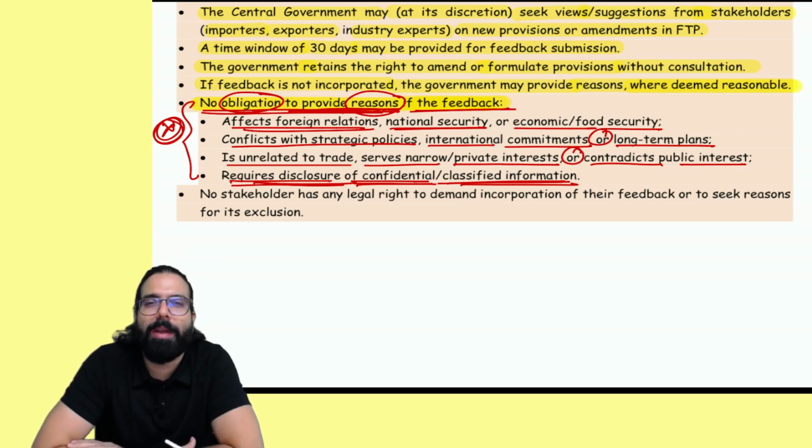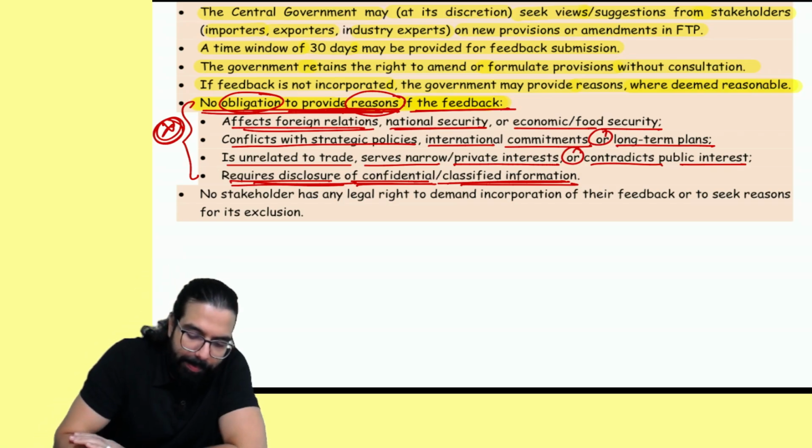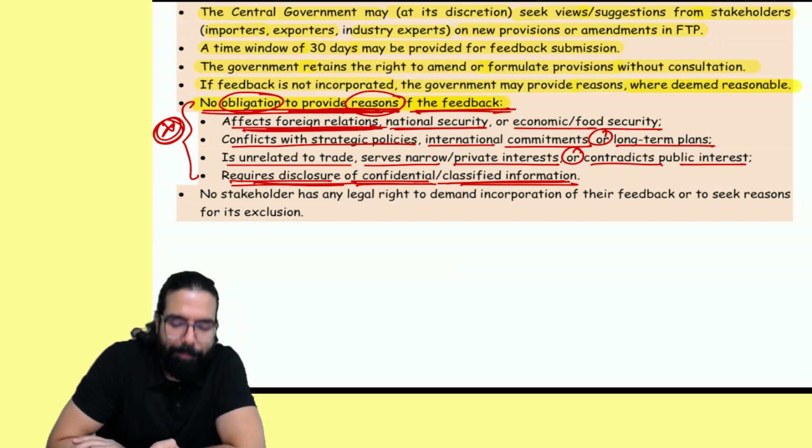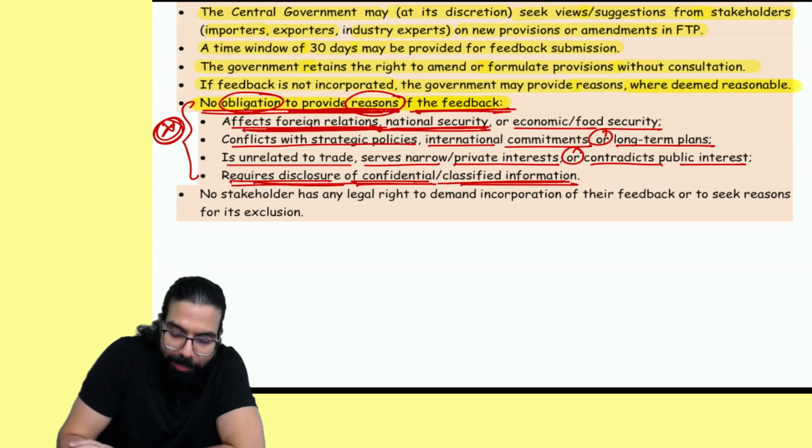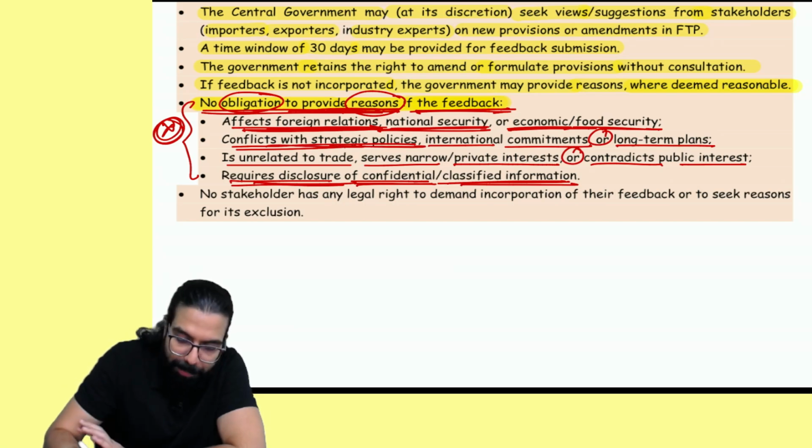Number one, if the feedback affects national security, foreign relation, economic and food security, or is conflicting with strategic policies of the government, or is in conflict with international commitment or long-term plans.